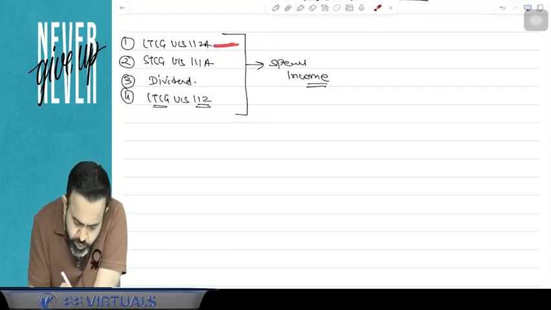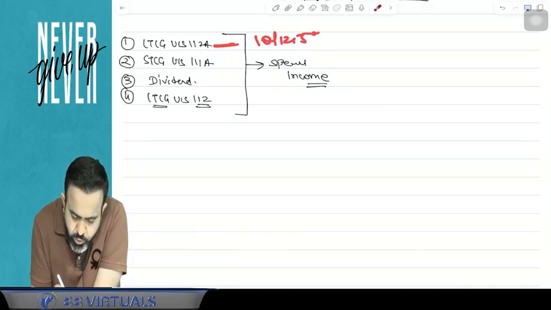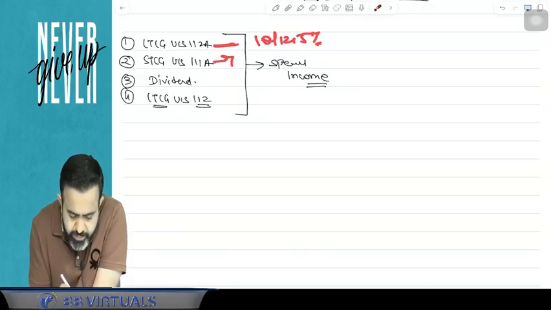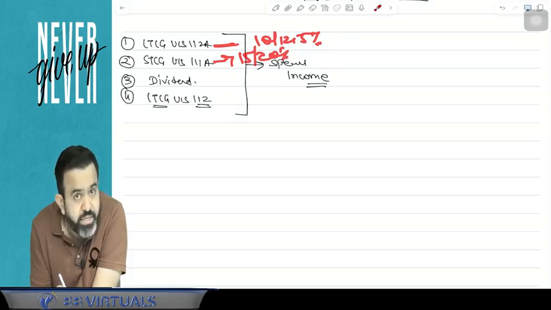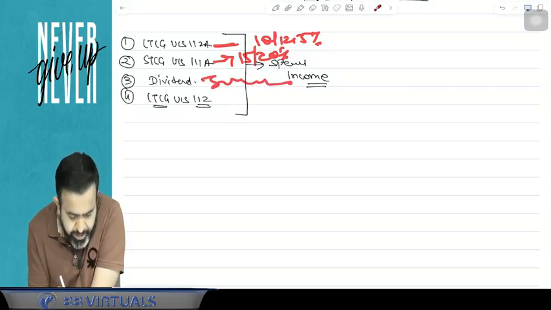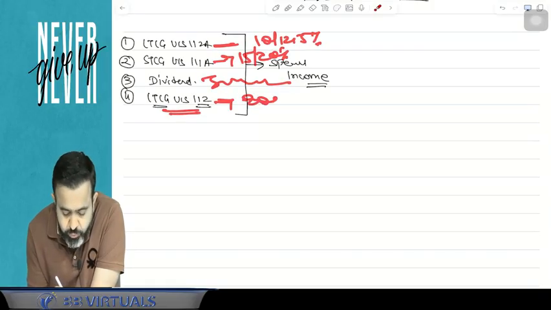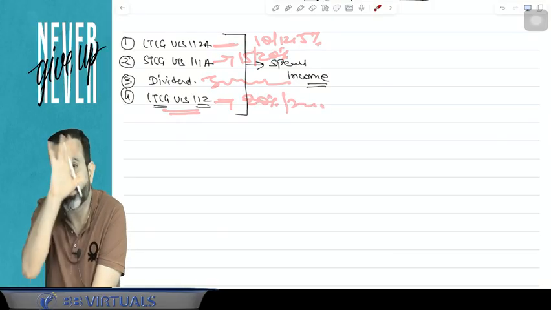Because LTCG under section 112A is taxable at the rate of 10% or 12.5%. STCG is taxable at the rate of 15% or 20%. Dividend is taxable as per the slab rate. LTCG under section 112 is taxable as per the, like earlier it was 20%, now it is 12.5%. That is the tax rate.